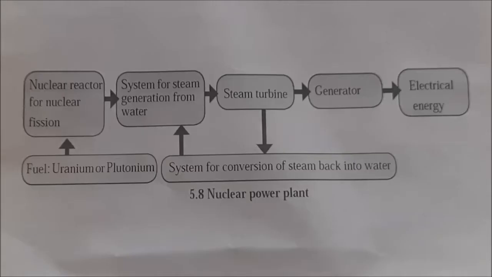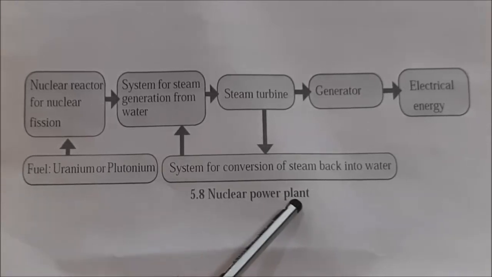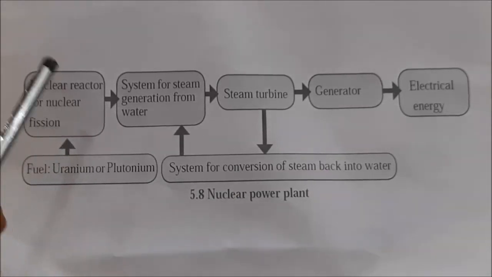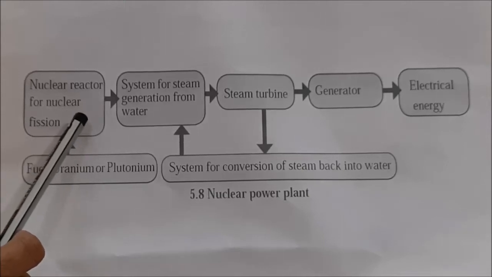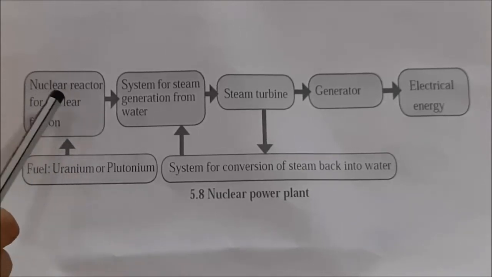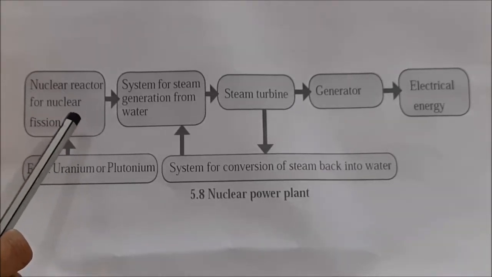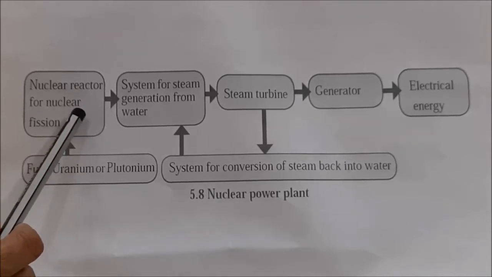The second power generating station is the nuclear power plant. This is also called an atomic power plant, because the elements used for this are radioactive elements. The placement of these radioactive elements in the periodic table is at the bottom of the periodic table, and they are called lanthanides and actinides. For example, we can take uranium, plutonium and thorium.